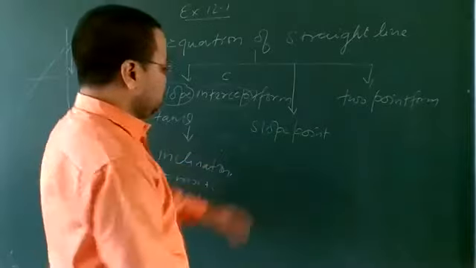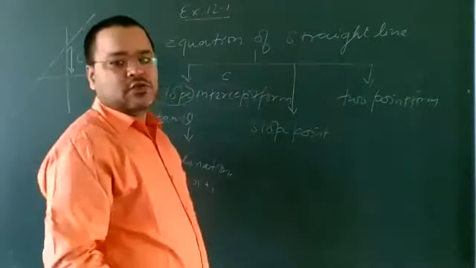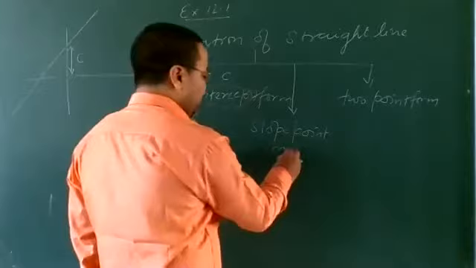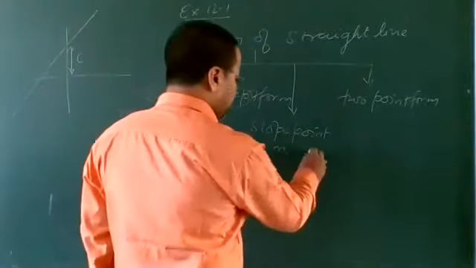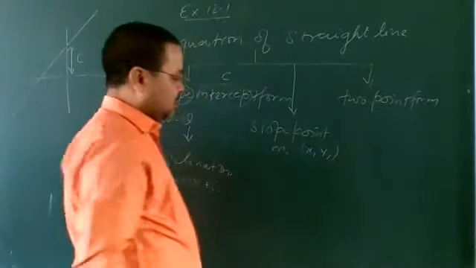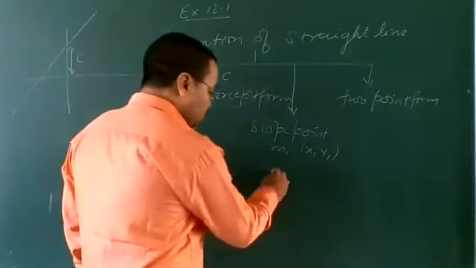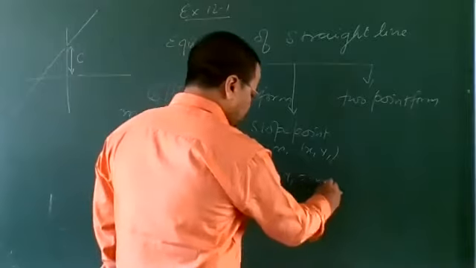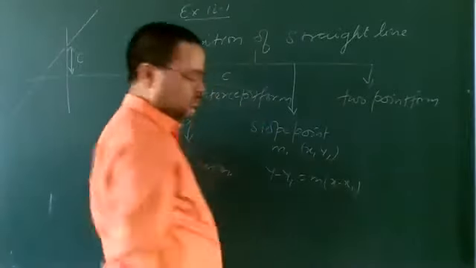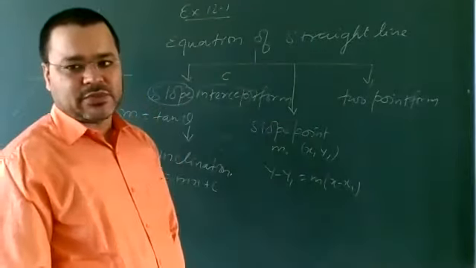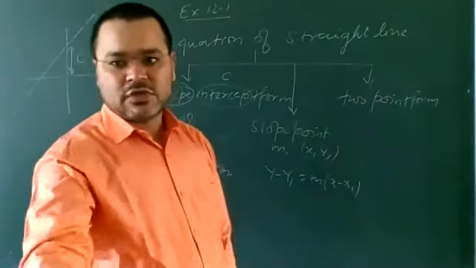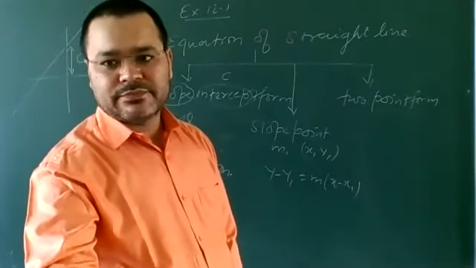After that, this is the slope point form. Slope point form means the slope is given and the point x1 y1 is given. Here y minus y1 is equal to m into x minus x1. This is the slope point form of the equation.